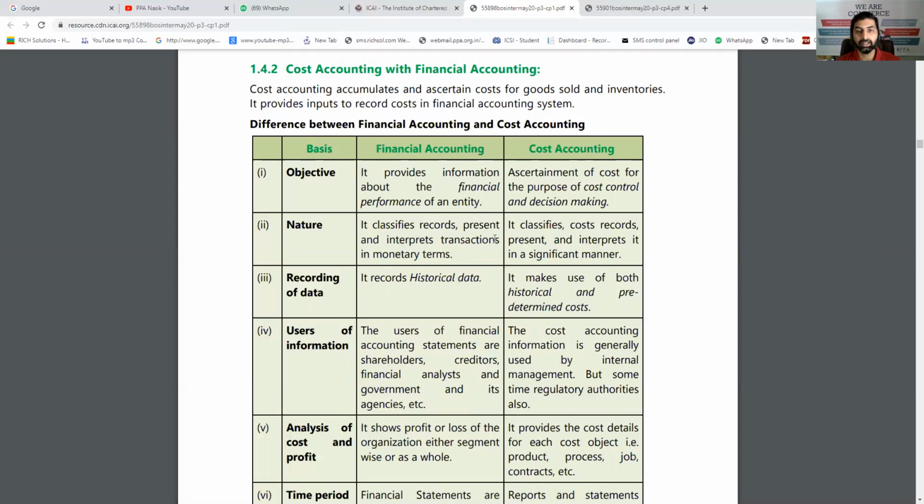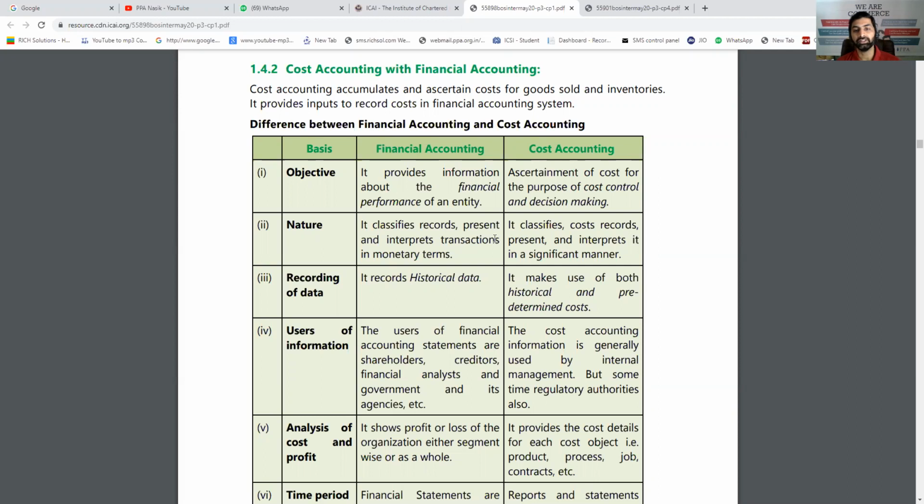Then financial accounting records, presents and interprets the transactions in monetary terms. Cost accounting classifies, records, presents and interprets costs in a significant manner. So financial accounting records the accounting data, while cost accounting records only costing data. Like we have seen, goodwill written off will be recorded in financial accounting but not in cost accounting. Cost accounting relates to historical data. Financial accounting also relates to historical data, but on that basis it calculates the rates and predicts for the future, what we call predetermined rates.